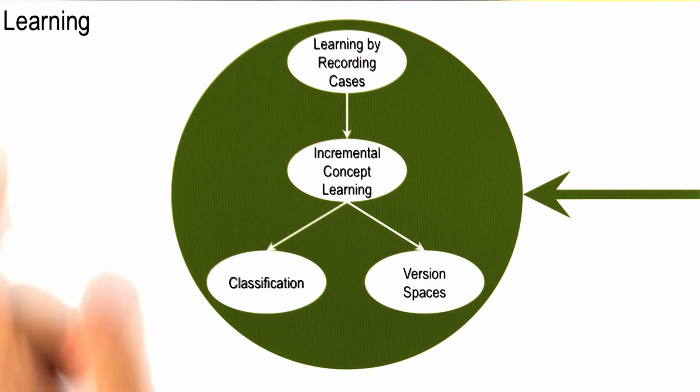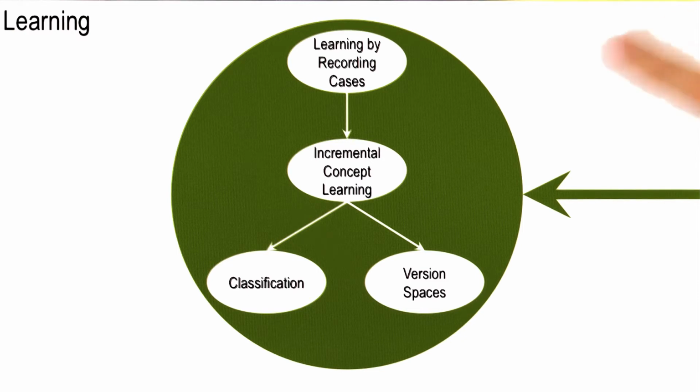We talked about learning in many lessons throughout this course, but certain lessons were explicitly and solely concerned with learning. We started off by talking about learning by recording cases, where an agent could build up a case library of its own prior experiences to use for future reasoning. That formed the foundation of analogical reasoning as well, that we'll talk about in a second. We also talked about incremental concept learning and version spaces, two different learning methods for learning about information that's coming in incrementally, or bit by bit.